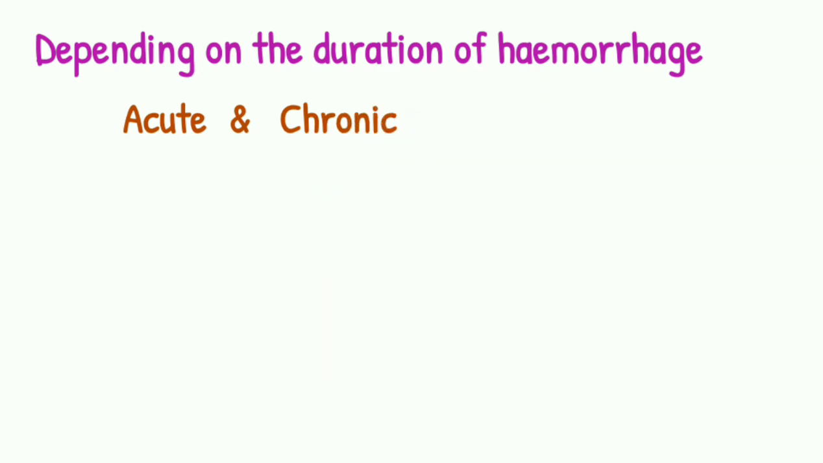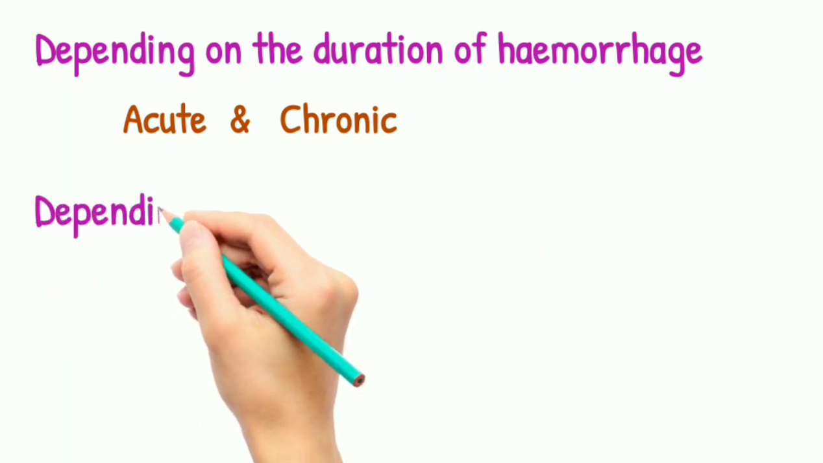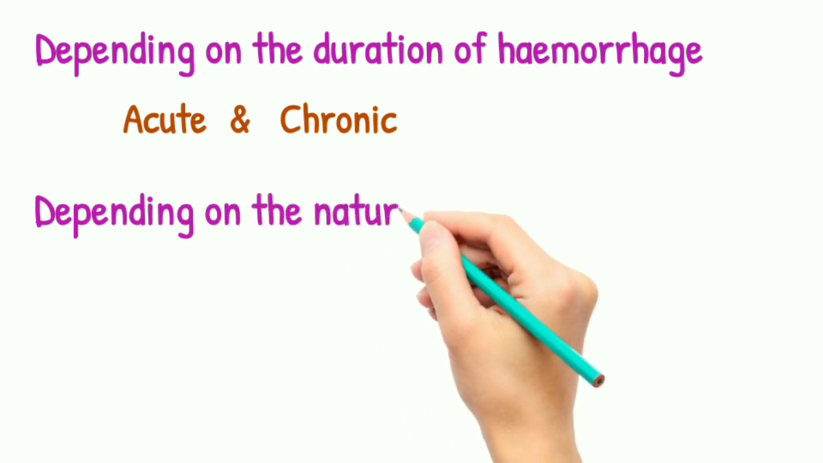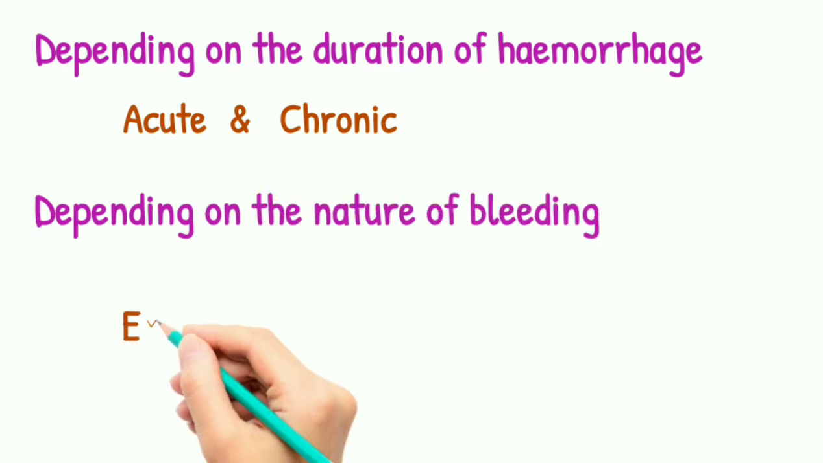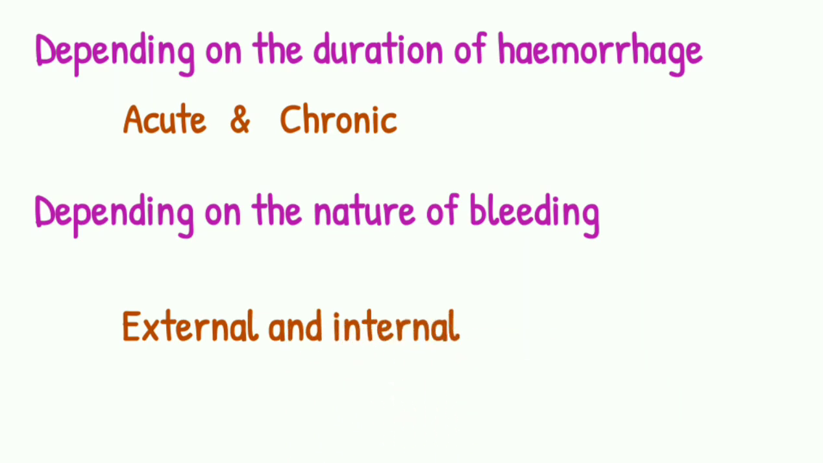Next is depending on the nature of bleeding. It can be an external hemorrhage or an internal hemorrhage. External hemorrhage is revealed hemorrhage, for example, epistaxis or hematemesis. Internal hemorrhage is a concealed hemorrhage, for example, splenic rupture following injury, ruptured ectopic gestation, or liver laceration following injury.